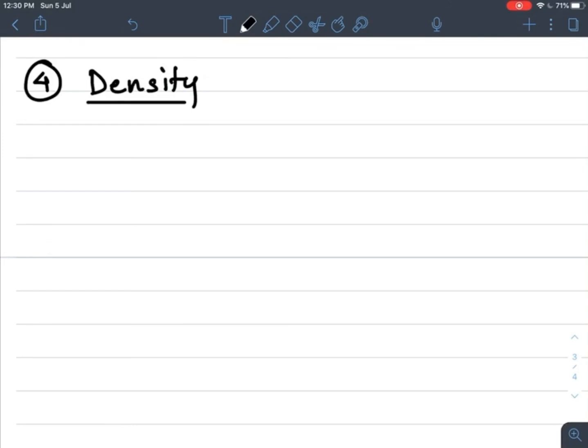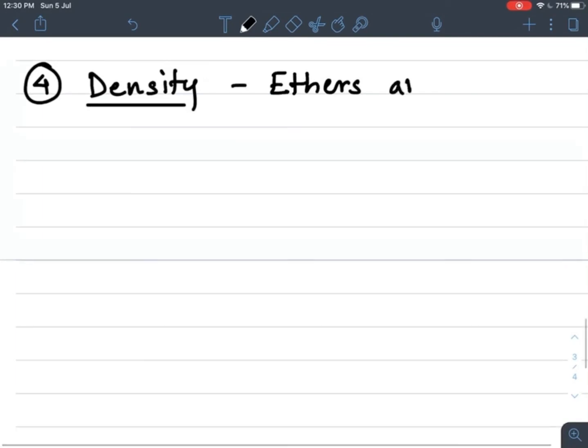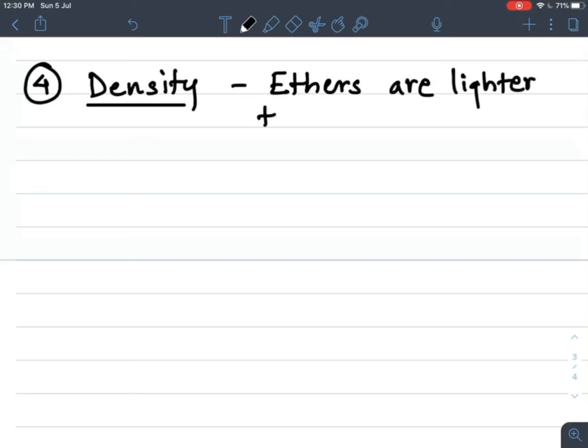About density, ethers are lighter than water. Ether density is less. Lighter means their weight is less. The density of ethers is less than that of water.